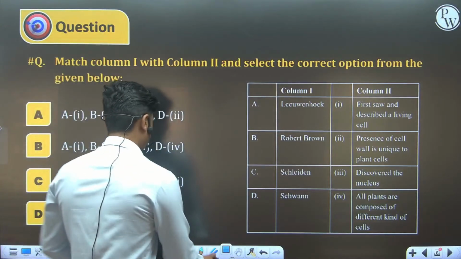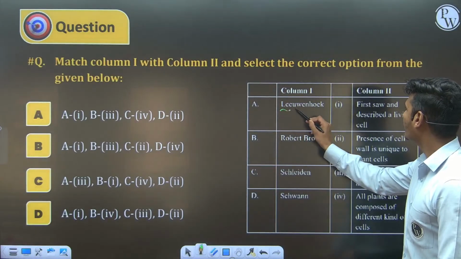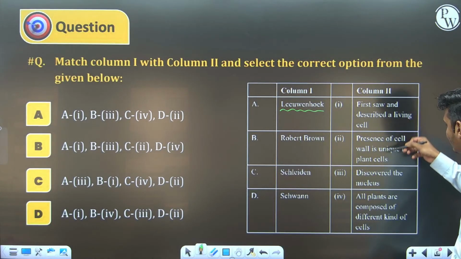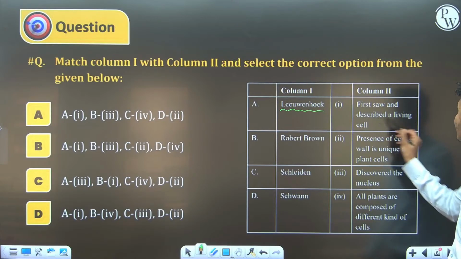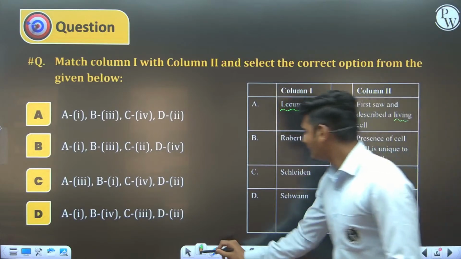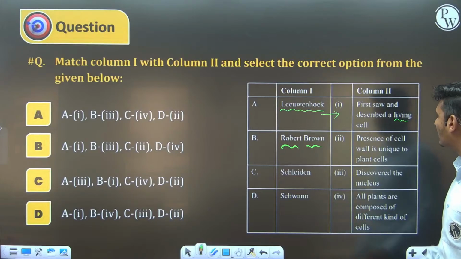Okay, done. Let's solve this problem. The first scientist is Leeuwenhoek. You know that he discovered the living cell. Which statement gives us the information about that? First saw and described living cells. It means A3. Then second, Robert Brown. You know that he discovered the nucleus. Which statement?